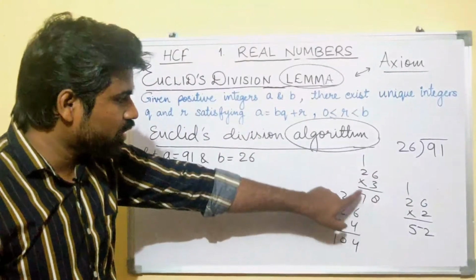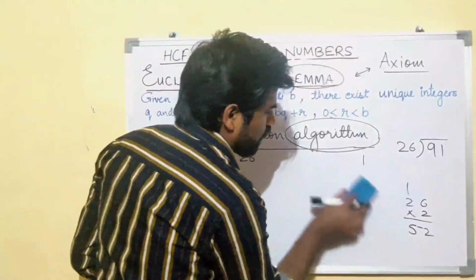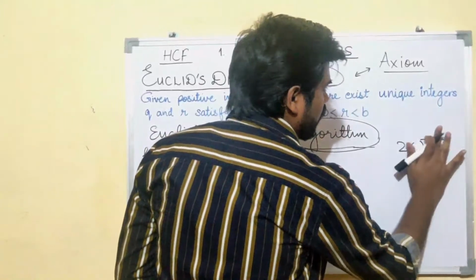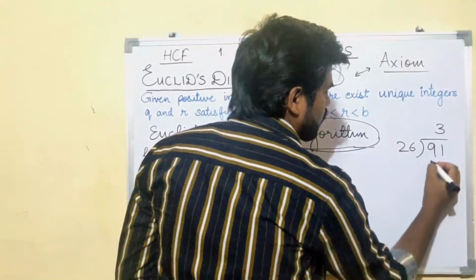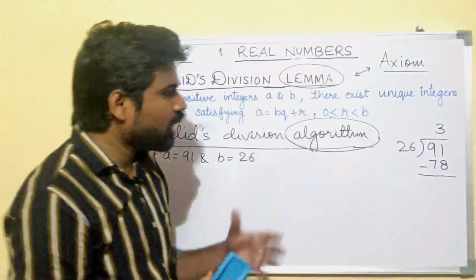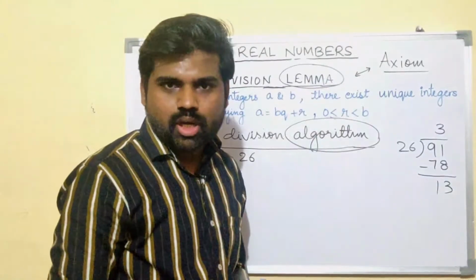This is greater, so we'll select 26 times 3, which was 78. What will be your remainder? It will be 13.